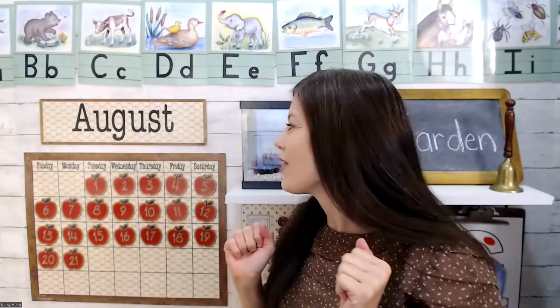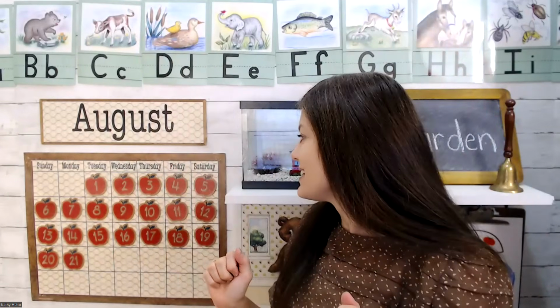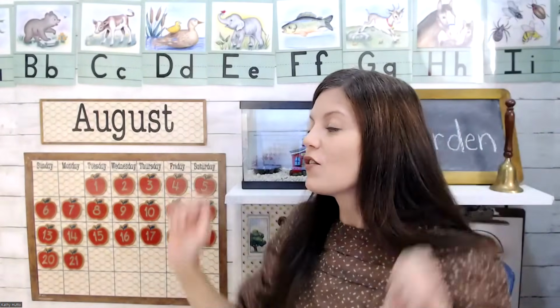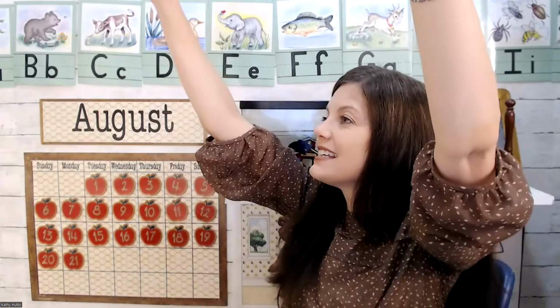We're going to pick the vegetables up and down as we count. 1, 2, 3, 4, 5, 6, 7, 8, 9, 10, 11, 12, 13, 14, 15, 16, 17, 18, 19, 20, 21, 22. Today is August 22nd.